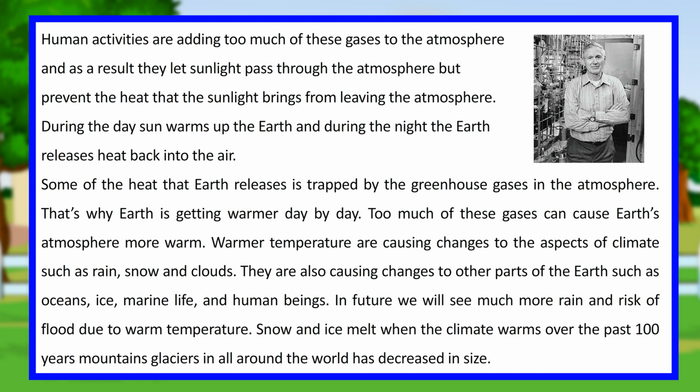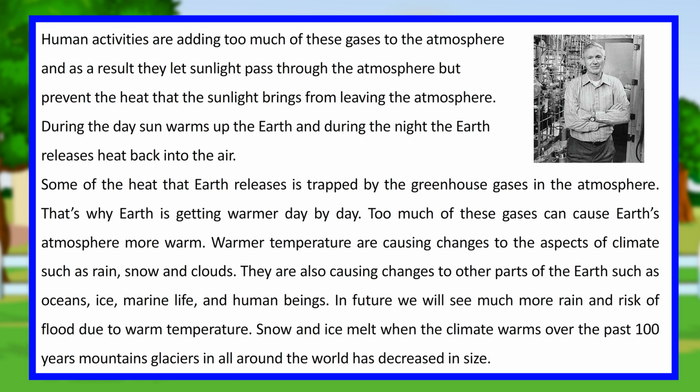Warmer temperatures are causing changes to aspects of climate such as rain, snow and clouds. They are also causing changes to other parts of the Earth such as oceans, ice, marine life, and human beings. In the future we will see much more rain and risk of flood due to warmer temperatures. Snow and ice melt when the climate warms.